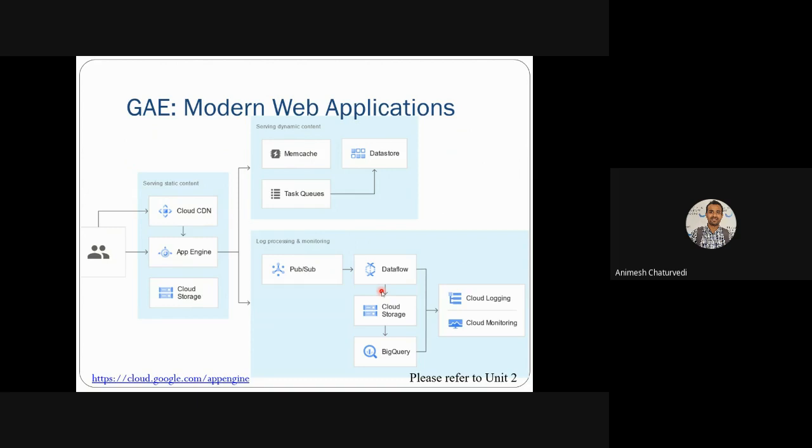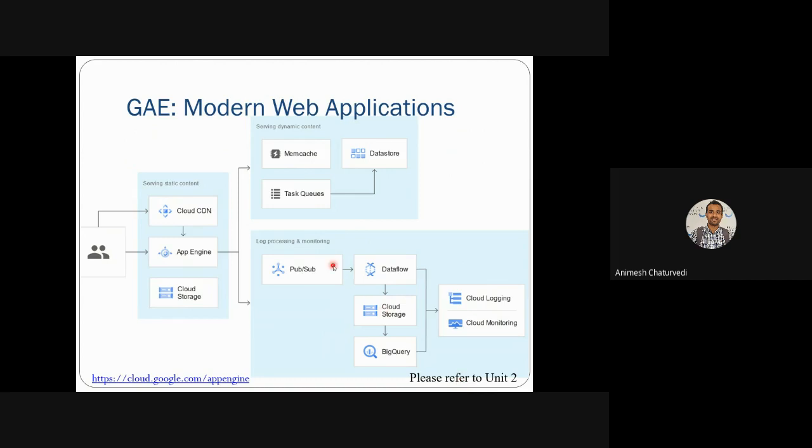You check the publishing and data flow of that website, whether it is correct or not. Then for storage, BigQuery could be used, and all these things could be done with cloud logging and cloud monitoring. You can study these parts in detail if you want to explore more about GAE.